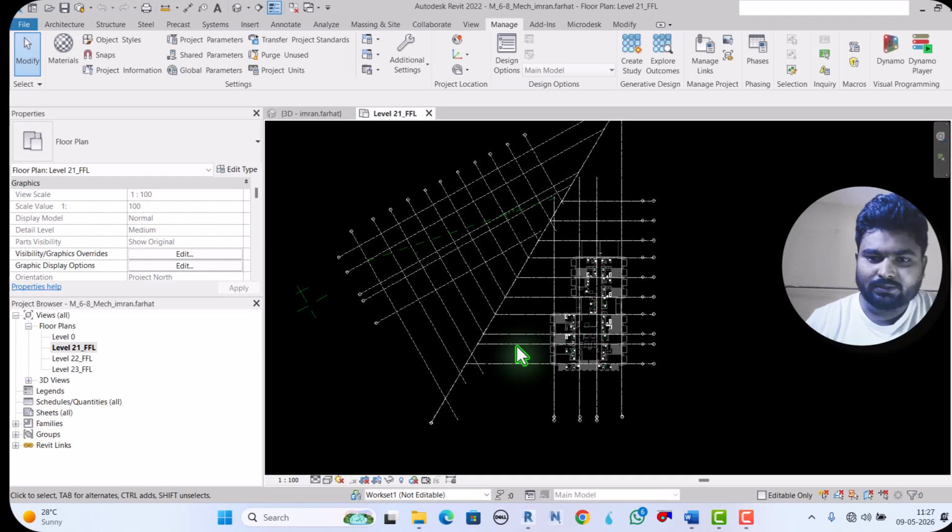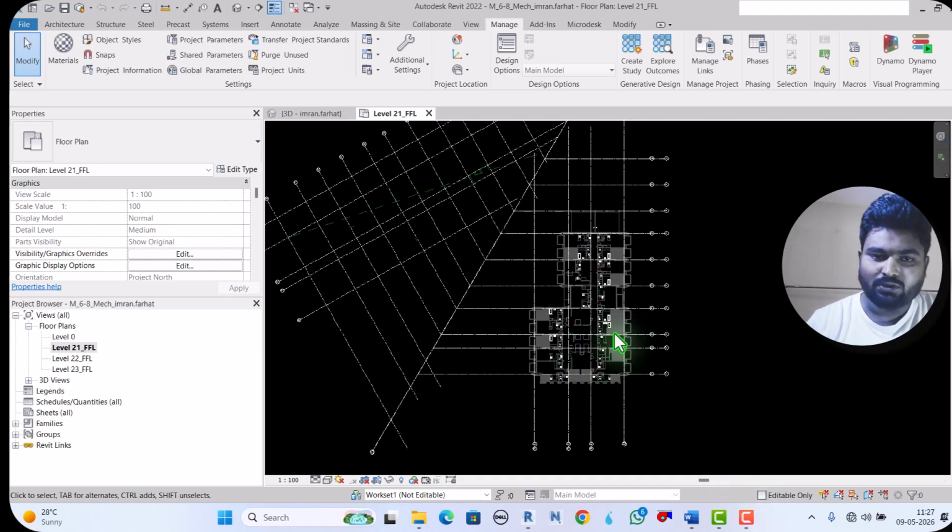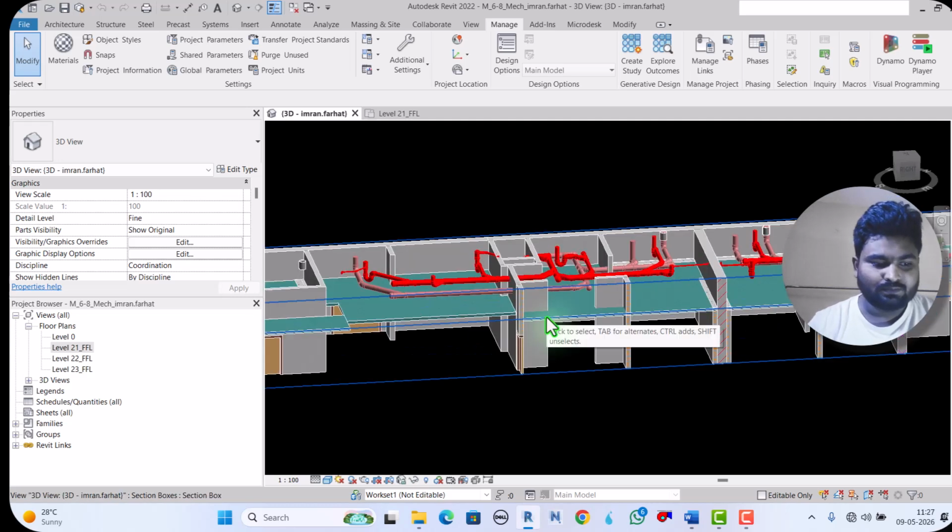From today we will start the HVAC modeling. In the previous lecture we finished soil pipe and waste pipe modeling, as we can see here.